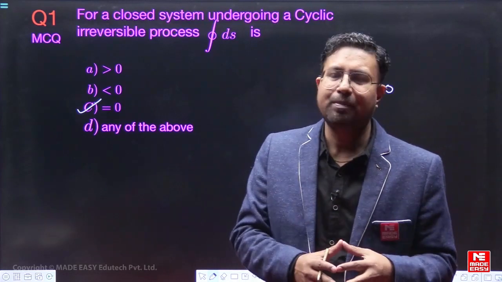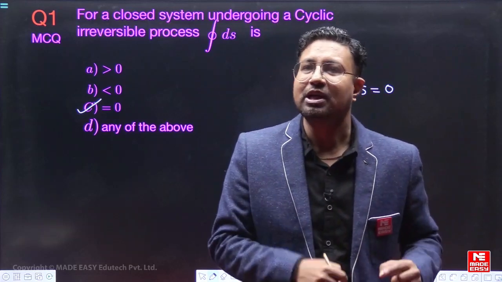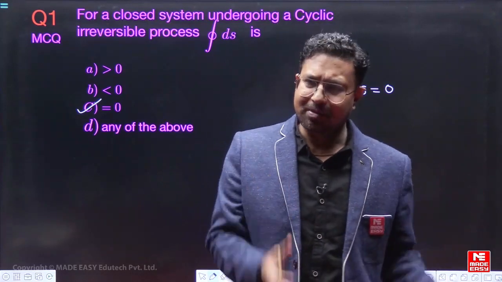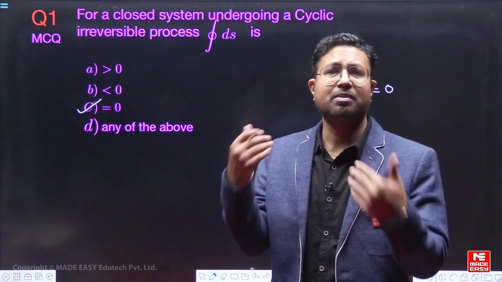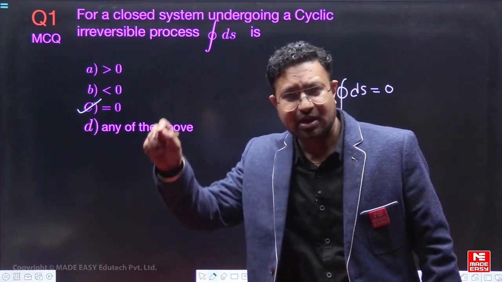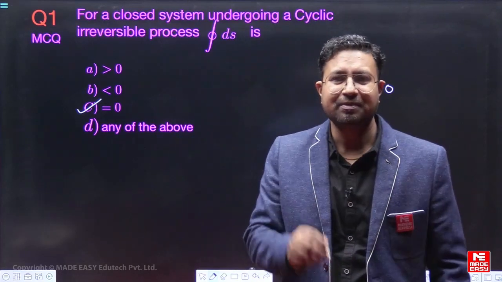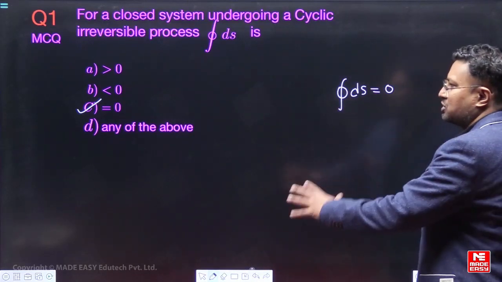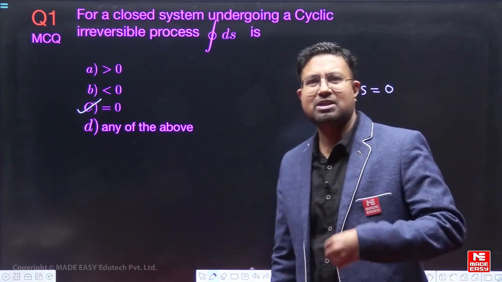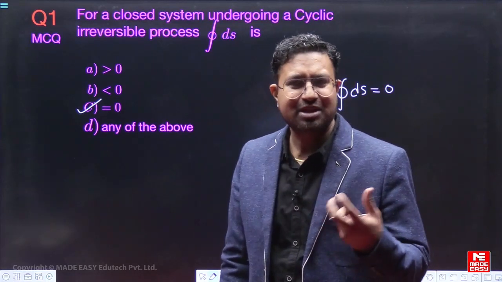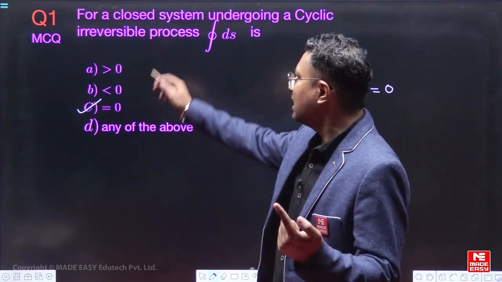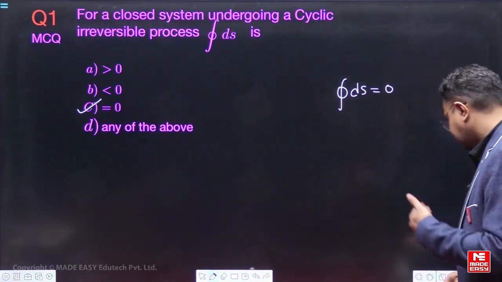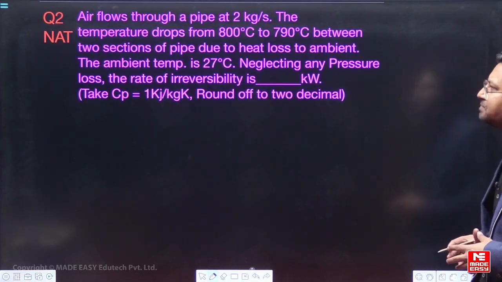क्योंकि कोई भी property system की condition dependent होती है. तो ऐसा नहीं कि entropy generate नहीं होगी, entropy generate होगी अगर process irreversible है, but वो generated entropy फिर बाहर भी जाएगी when you return back to the initial condition. Fine. So our answer for this question is C. So this was an MCQ, multiple choice question. इसमें एक option सही होगा and that option is C. Fine. Now let us move forward to the next question.